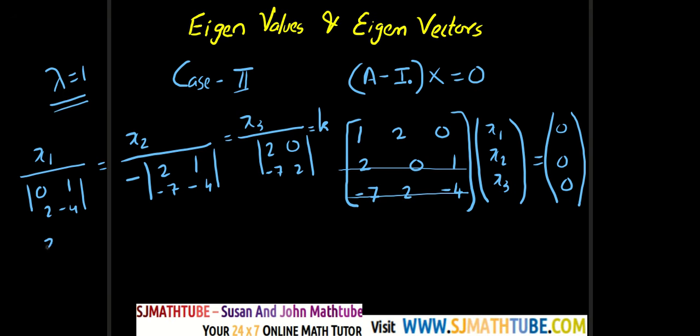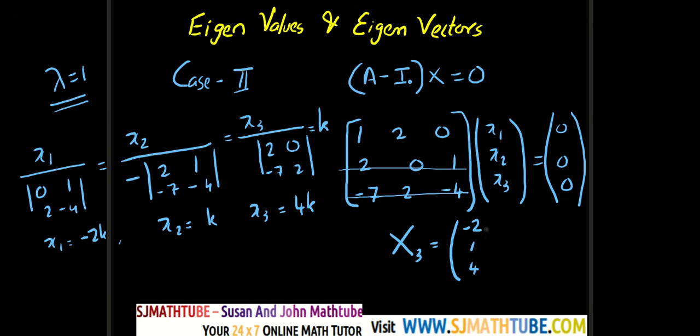Simplify, we will get x1 is equal to minus 2k and x2 is equal to k, and x3 is equal to 4k. And the third eigenvector will be X3 is equal to minus 2, 1, 4.